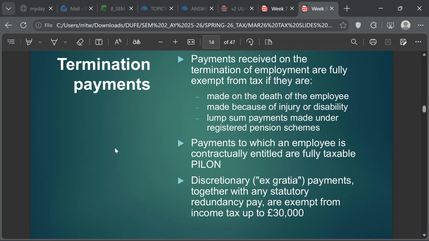Okay, so I understand. You got this slide number? Topic 3, slide 14. This is it. 30,000 of SRP is exempt. What's the question? Is it the termination payments and the